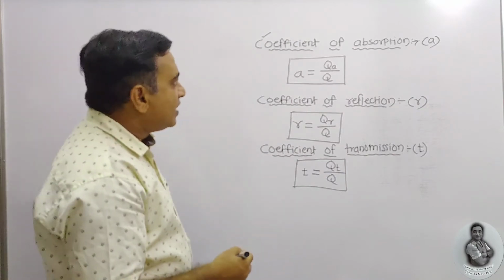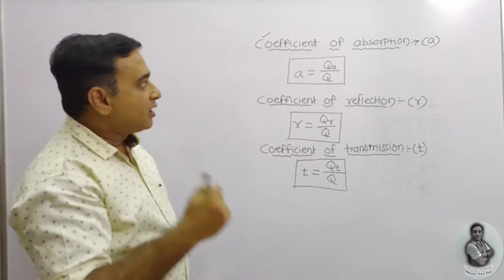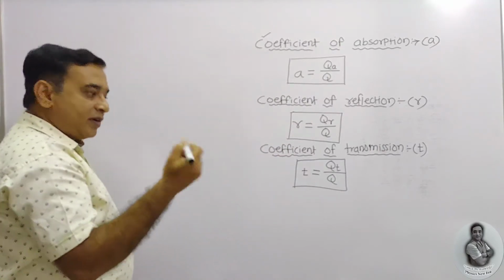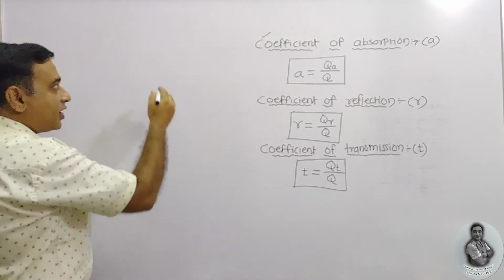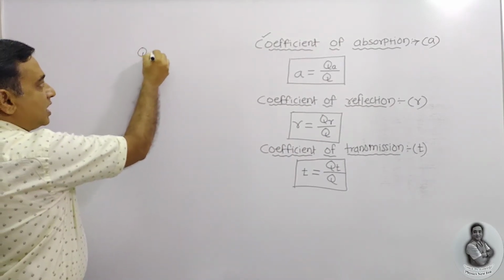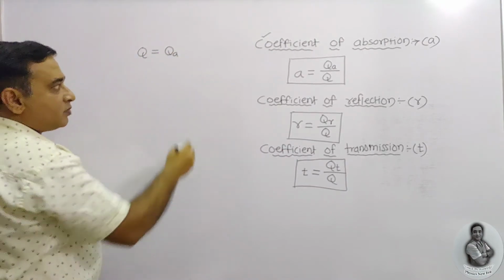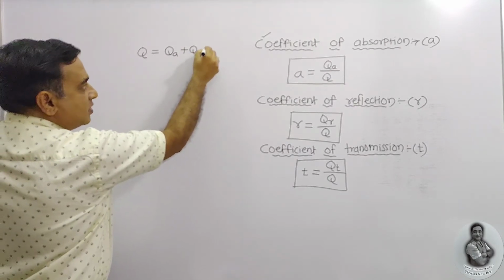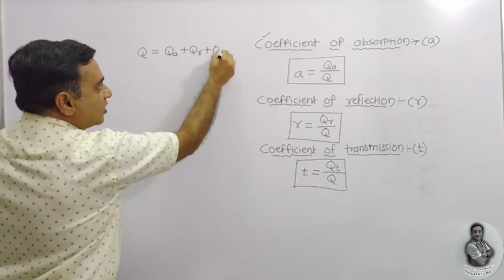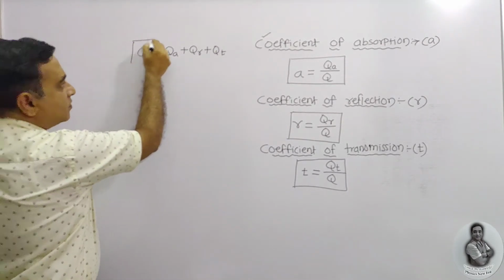So what exactly is the relation between these three? We know that the total amount of energy Q incident on the surface of the body is equal to some part of energy absorbed, some part reflected, and some part transmitted.